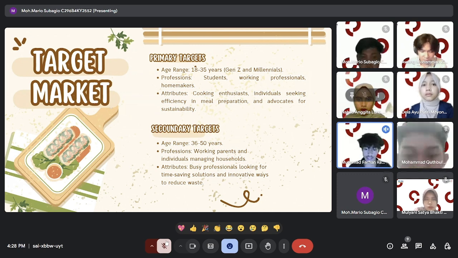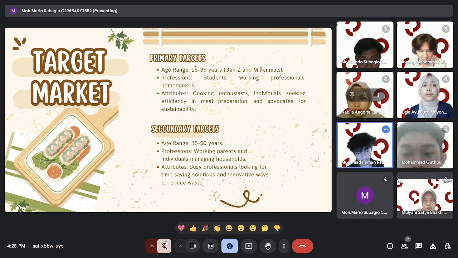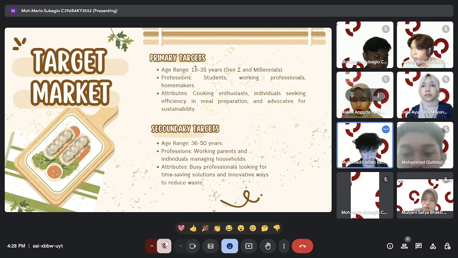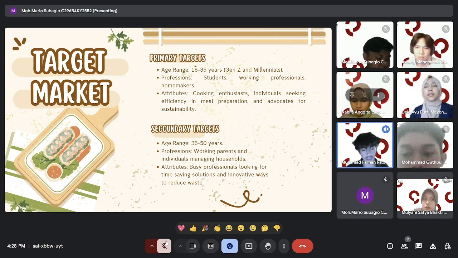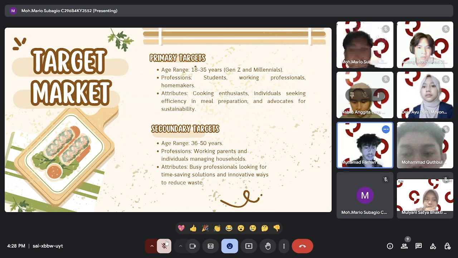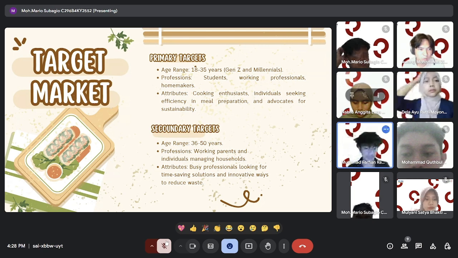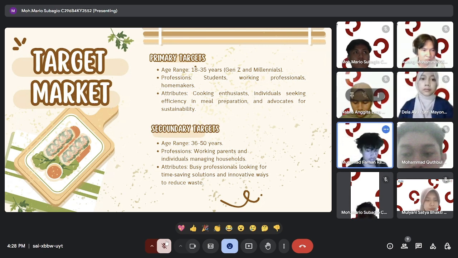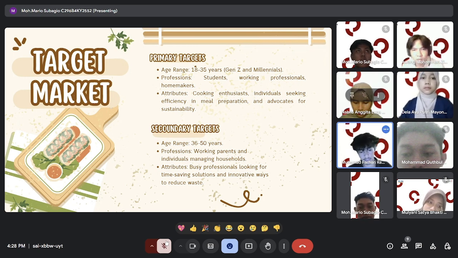Our primary target is Gen Z and millennials, around 18 until 35 years old, such as students, working professionals, and homemakers. And we also have a secondary target, around 39 until 50 years old, such as working parents and individuals managing households.